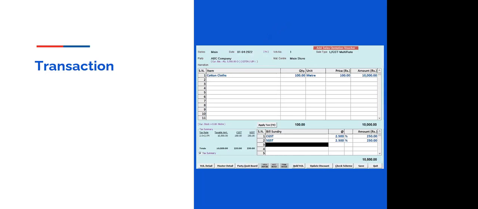Next, this is the entry screen of the sale quotation. When we see it in Busy, it will be visualized in the way you are seeing on the screen: you have to select your party, your center, your item, quantity, and price. You define your price in the quotation along with your taxation detail.